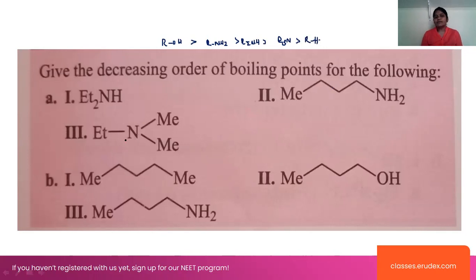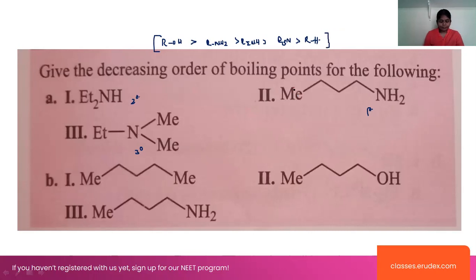Here this will be the secondary amine, this the tertiary, this the primary, and this the secondary.